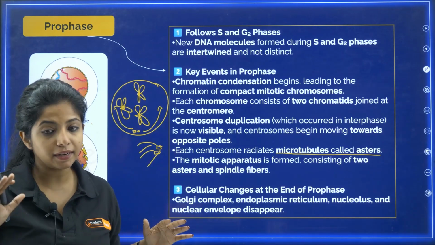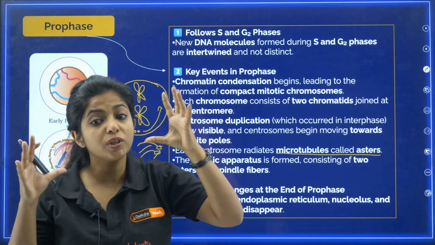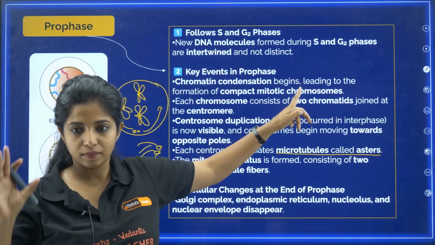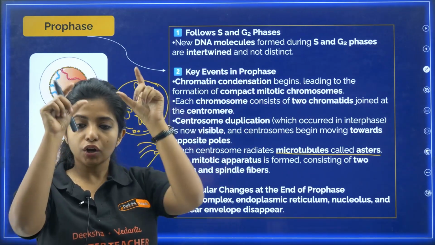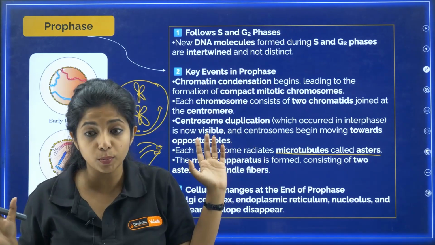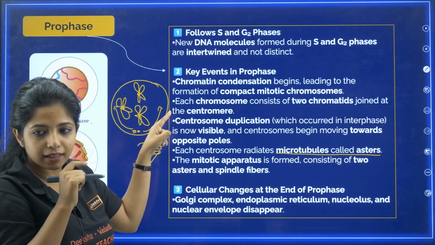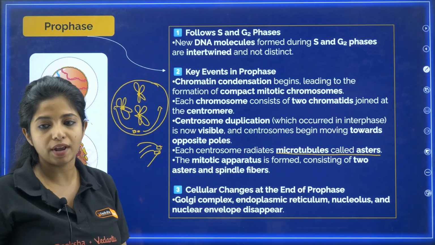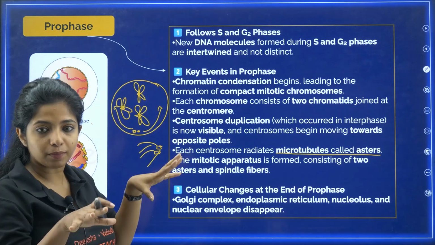So I'm going to sum up what is going to be formed over here. First thing, the chromatin which was there has to condense. So chromatin condensation begins. It's not like it ended over there. It leads to the formation of compact mitotic chromosomes that you see. After that, the centrosome that is duplicated has started to become visible, and now it has started to move towards the opposite poles, and they made something. They radiated microtubules known as asters, forming 2 asters over here, and also spindle fibers.